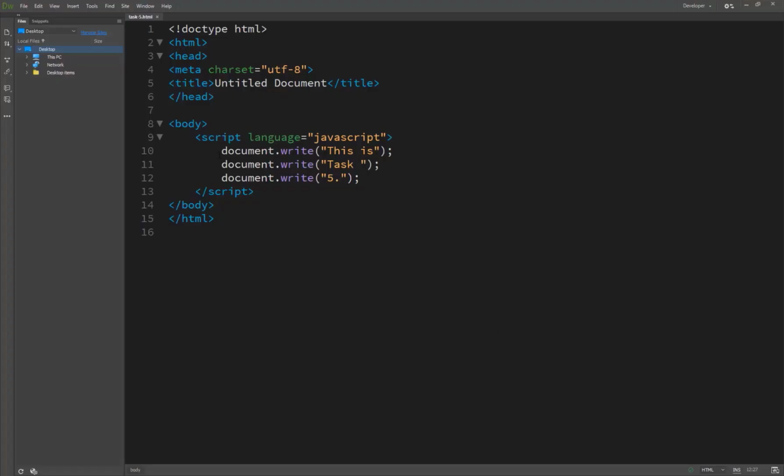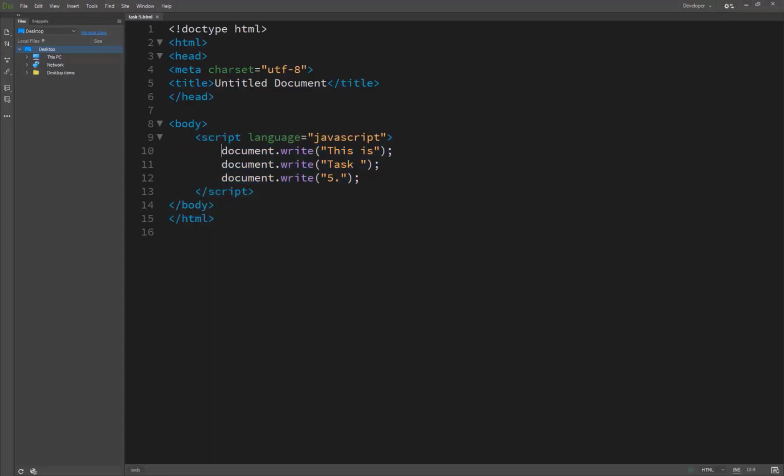We wrote the code here in 3 lines, but our browser is showing it on a single line. So this is the JavaScript technique. Basically, without a space or a line break, JavaScript can understand that these are 3 different statements, and it shows them as one single line. So that's why. Now we are passing comments, first of all single line comments.